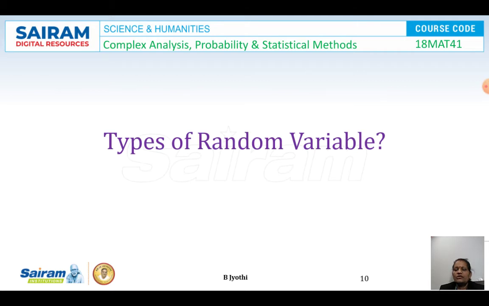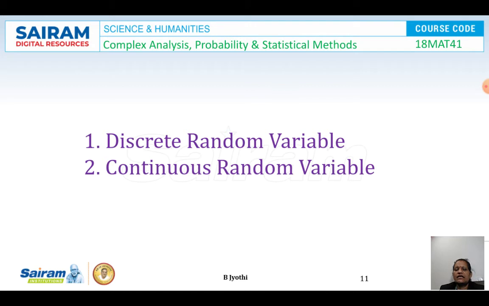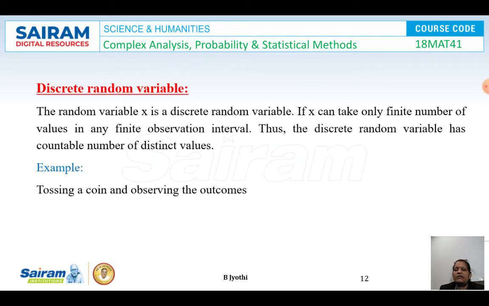So, what are the types of random variable we have? Let us discuss now. First one is the discrete random variable and the second one is the continuous random variable. The random variable X is a discrete random variable if X can take only a finite number of values in any finite observation interval. Thus, the discrete random variable has a countable number of distinct values. Example for this is tossing a coin and observing the outcomes.